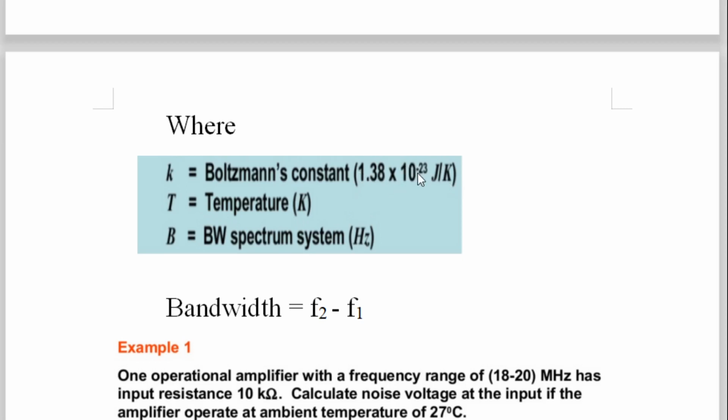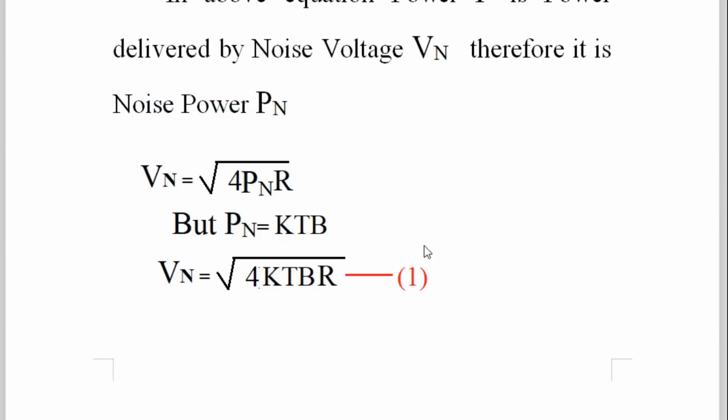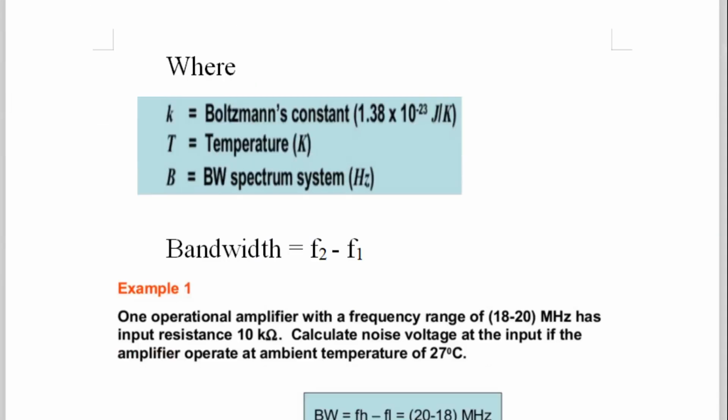Since it is joule per Kelvin, temperature is also taken in Kelvin, so the Kelvin will cancel. Temperature is not taken in degree centigrade; it is converted into degree Kelvin.